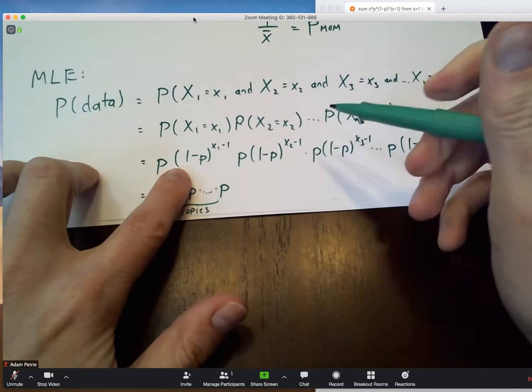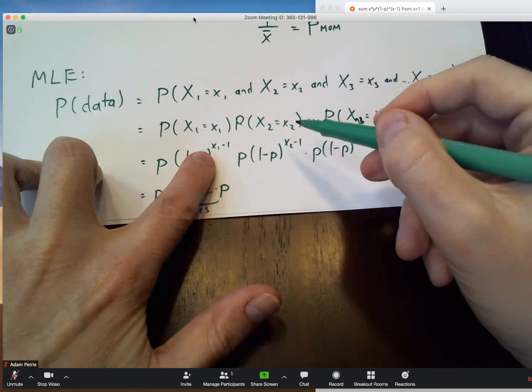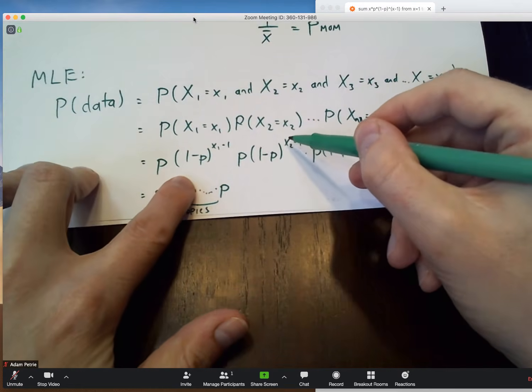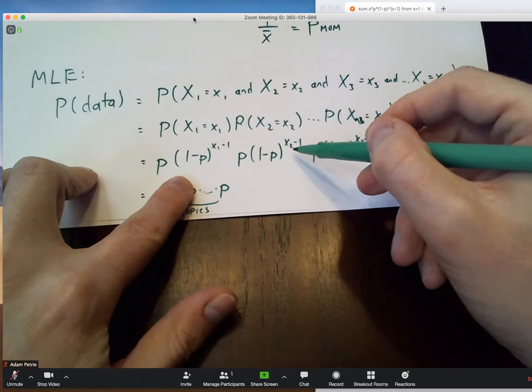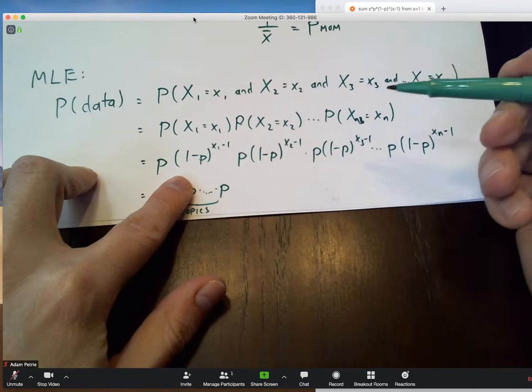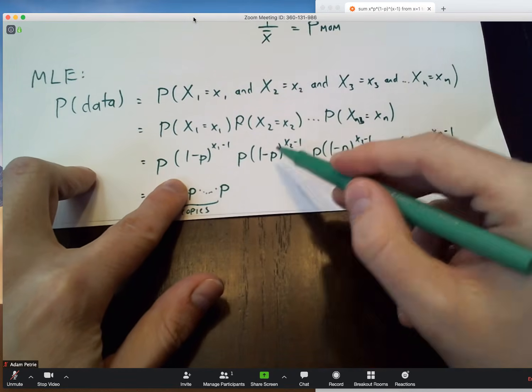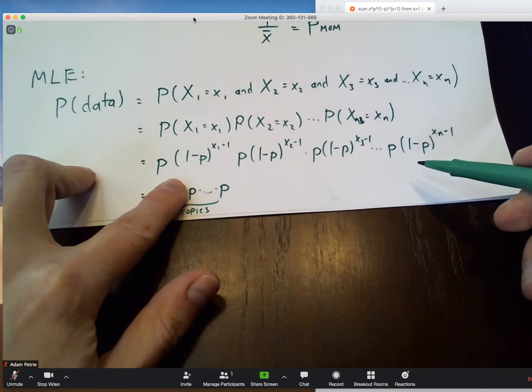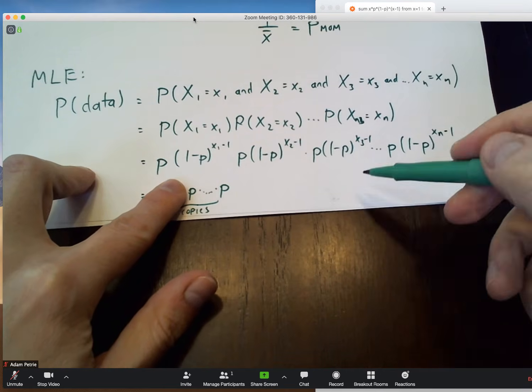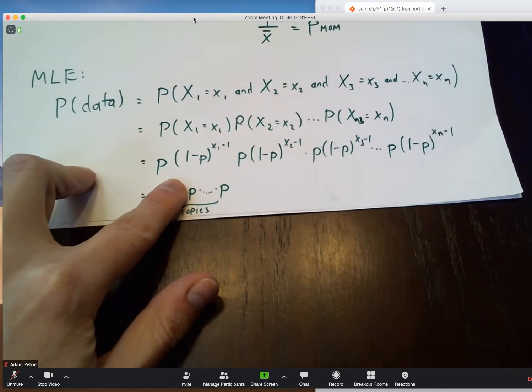And then what I have is a (1 minus p) raised to the x1 minus 1, another (1 minus p) raised to the x2 minus 1. And so I'm going to use my rules of exponents. What I notice is that each term in this product has a common base, a 1 minus p, and they're being raised to different powers.